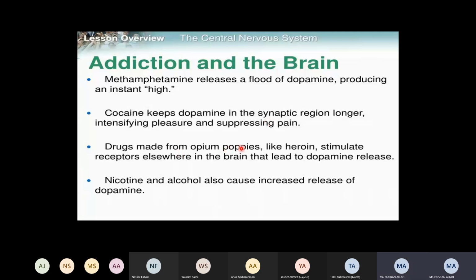Drugs made from opium, like heroin, stimulate receptors elsewhere in the brain that lead to dopamine release. So all these drugs that we use as a source of addiction lead to the release of dopamine. Nicotine and alcohol also increase the release of dopamine. Cigarettes have nicotine. Black tea has nicotine. So this is releasing dopamine.